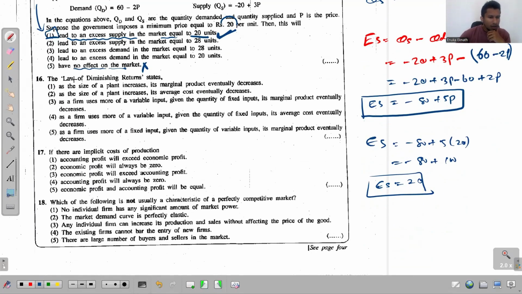Right. 16th one. The law of diminishing returns states. See that now. The law of diminishing returns. This is the law. See, in unit 4, you talk about, if not, you learn two different laws.